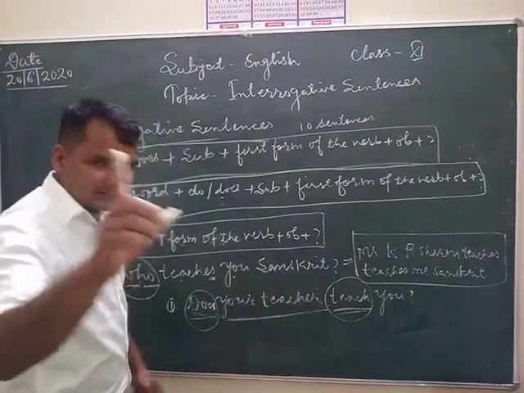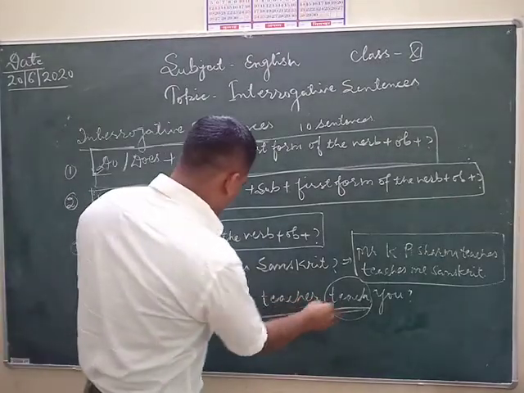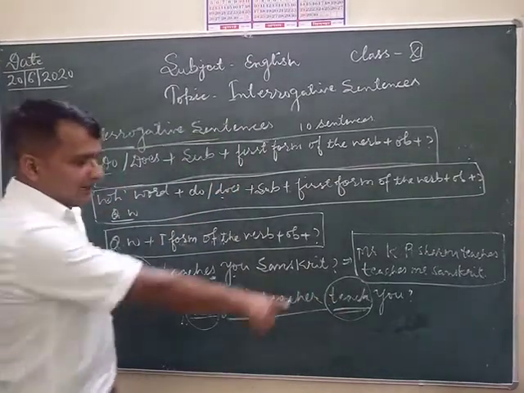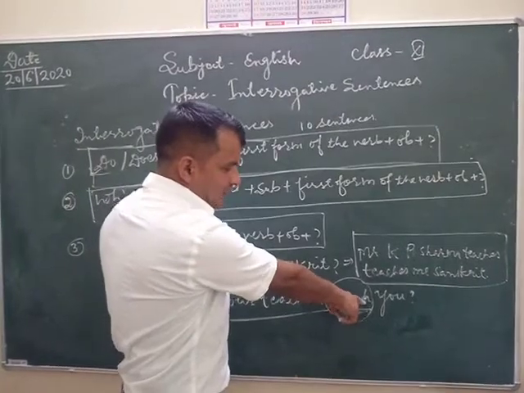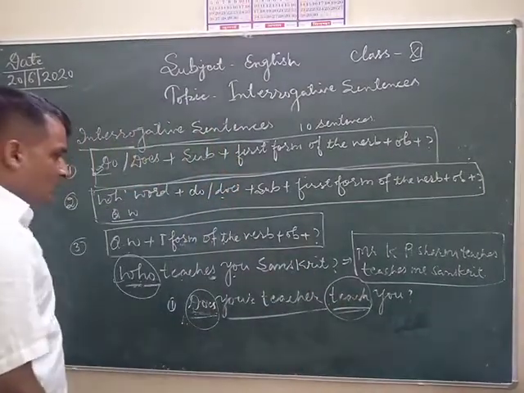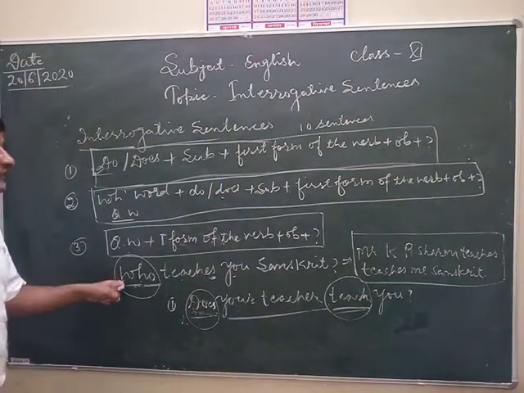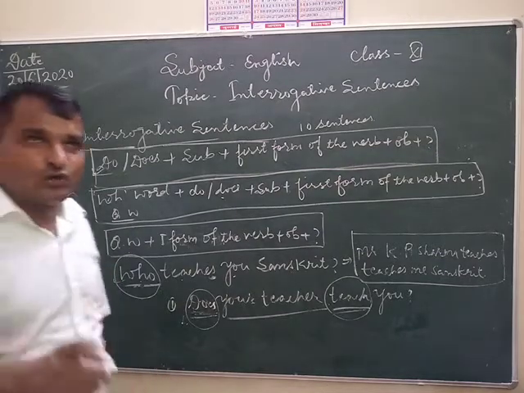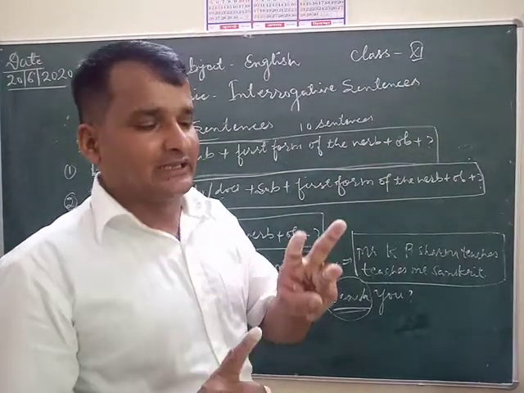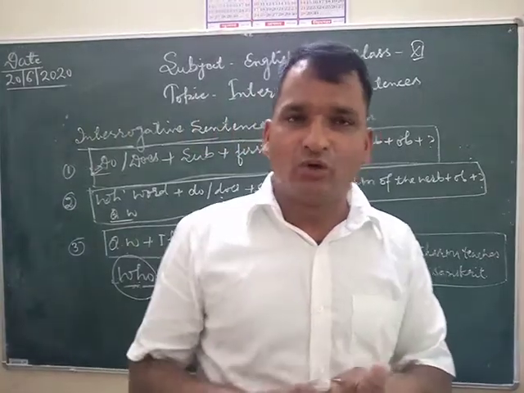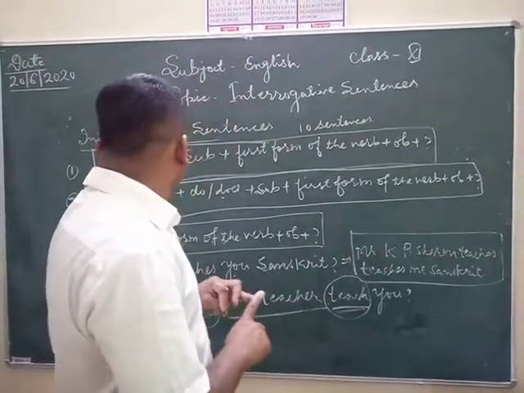Your teacher denotes singular number, so in this way we have to use does here, and don't need to add s or es here. So my dear student, this is very important for you. How much, how many, and whose. There are three question words in English: how much, how many, and whose.